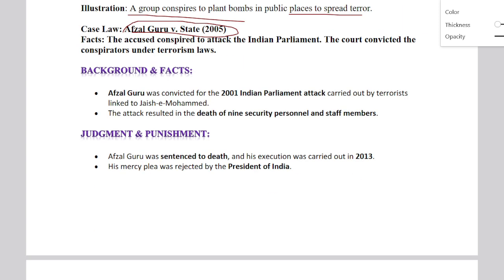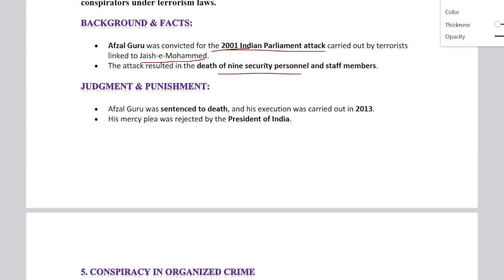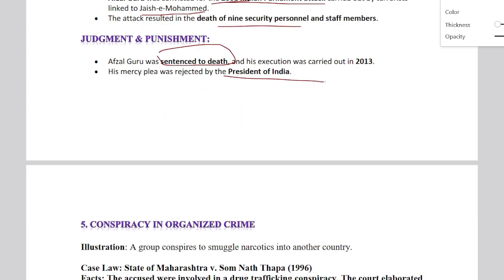Afzal Guru was convicted in the Indian Parliament attack, carried out by terrorists linked to Jaish-e-Mohammed. I'm so sorry for wrongly pronouncing this name. And so the death penalty was given. Nine security persons and staff members died. But for him the death penalty was given, and his mercy petition was rejected by the